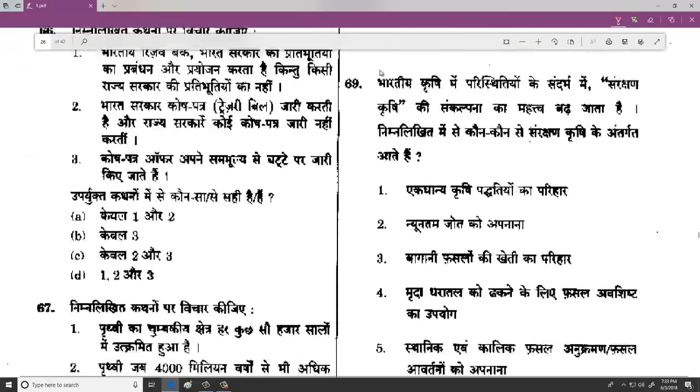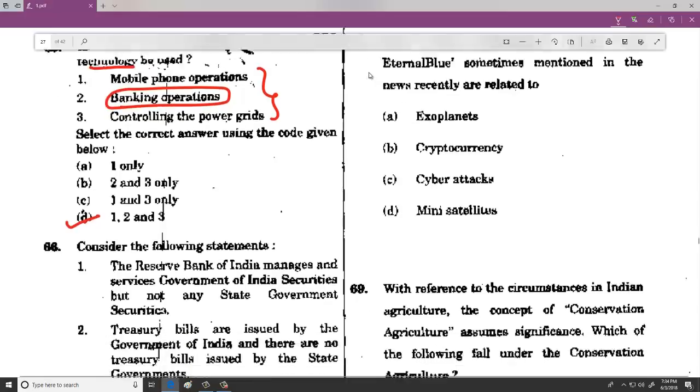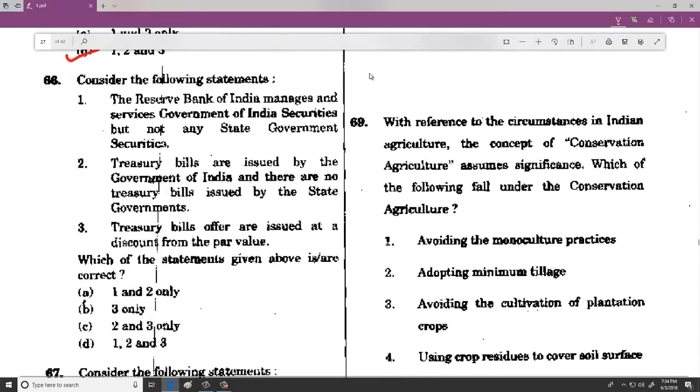And then when we talk about 65th, a direct question, GPS technology is used for all the 3. So it is 1, 2 and 3 only. Banking operations, if you are aware, then it's very easy for you to tell that it is 1, 2 and 3. Then when we talk about 66, that is, the Reserve Bank of India manages and services not only Government of India services, but also of the state government.